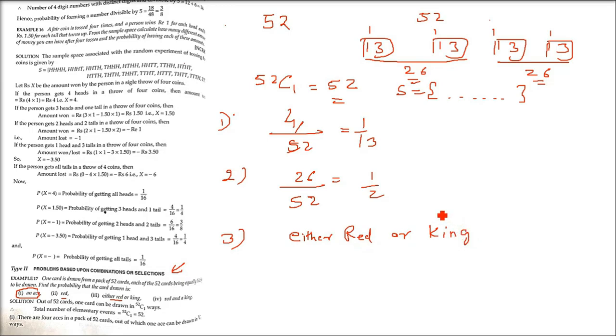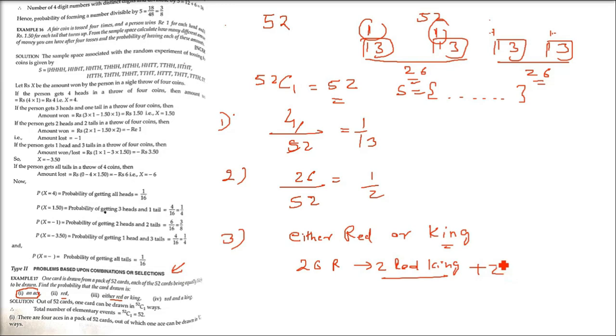See, there are 26 red, 26 black. In the 26, there are 13, 13, two different suits, but 1 ace and 1 ace will be in each 13 suit. So in the 26 red, there are 2 red kings basically. But it is saying king can come from black also because it is OR. So 2 are coming from the red cards. They are kings. Other cards we are not interested in. Only king we are interested in. So there are in all 4 kings.